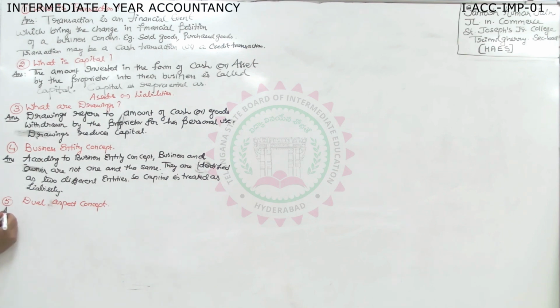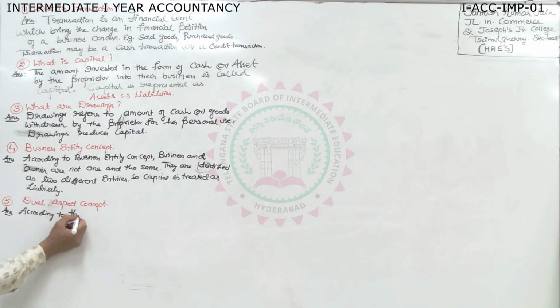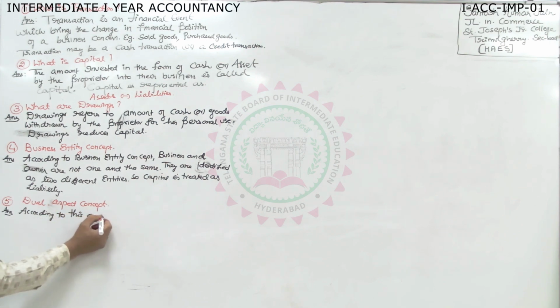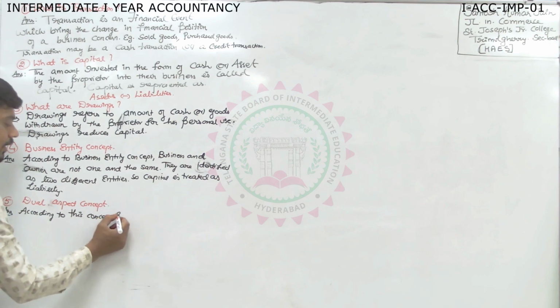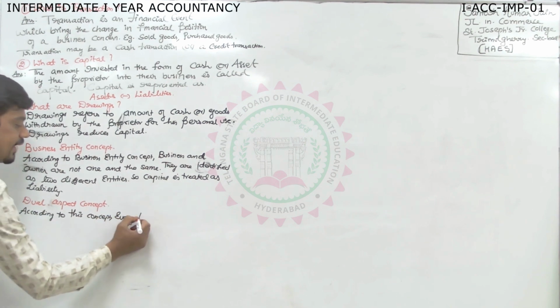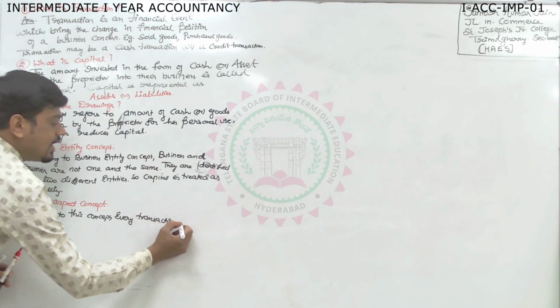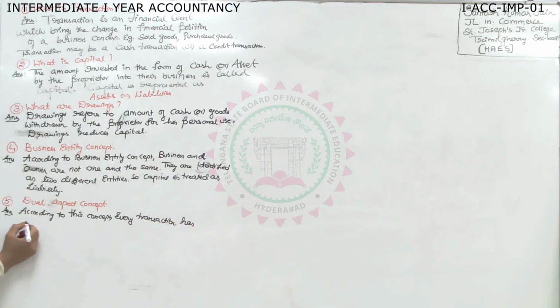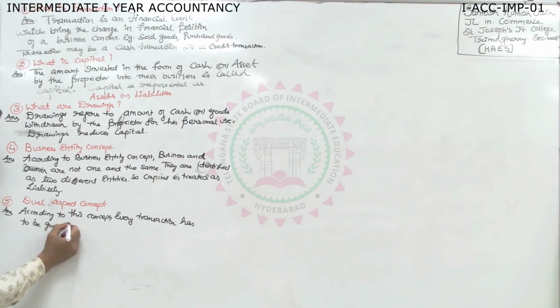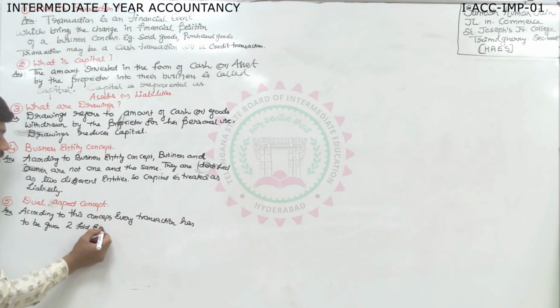So, according to this concept, every transaction has to be given twofold effect.